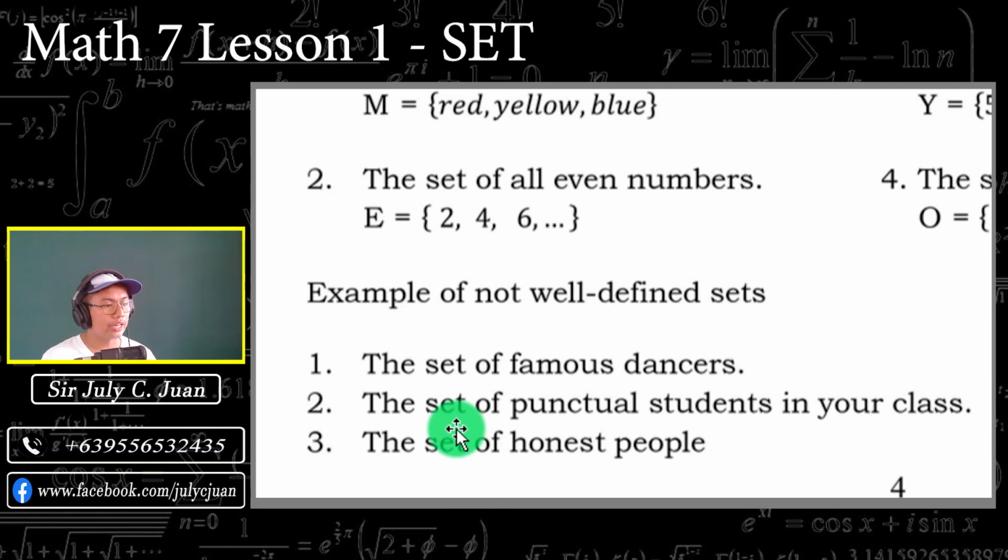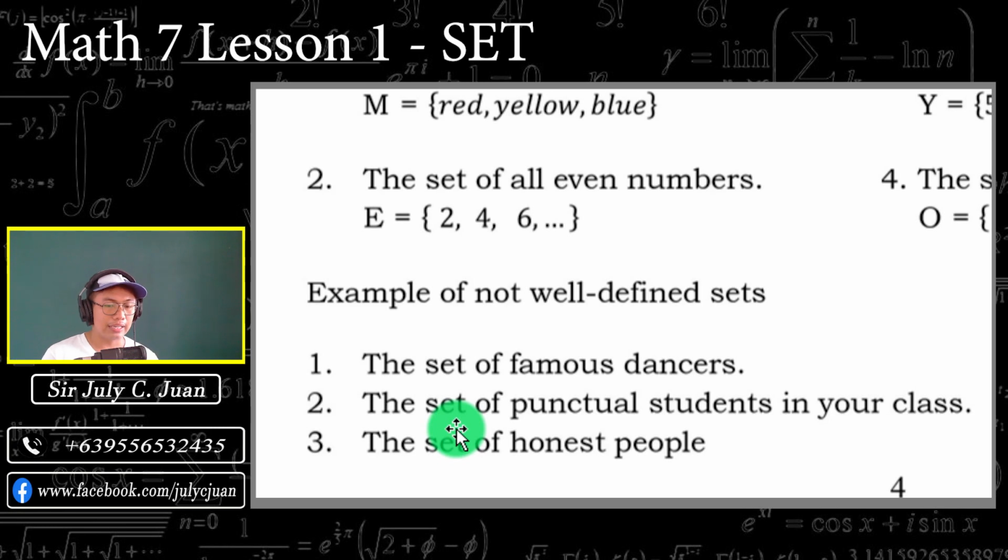Same way true with the second one, the set of punctual students in your class. So saang klase ito? Grade 7 ba to? Grade 8 ba to? Grade 9 ba to? Grade 10 ba to? O estudyante ko ba ngayon ito? Last year? Or noong nasa ibang school pa ako? So that is not well defined kasi hindi ko alam kung sino yung mga tinutukoy dito na students.